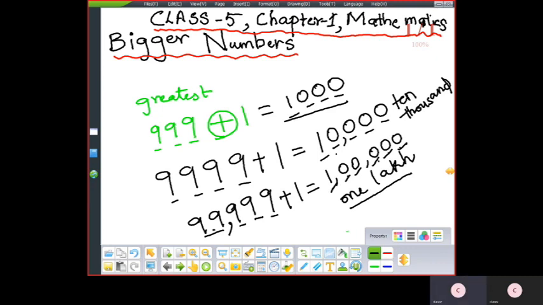So what will the greatest number be? 9,99,999 plus 1 will give you how much? 1 crore. As far as I know, many people have seen the Crorepati show. Yes, that's right. So now this is a 6-digit number. This will become the